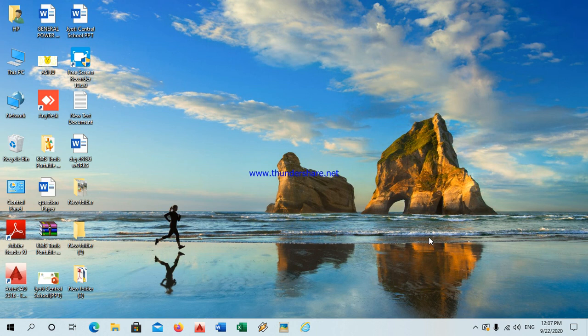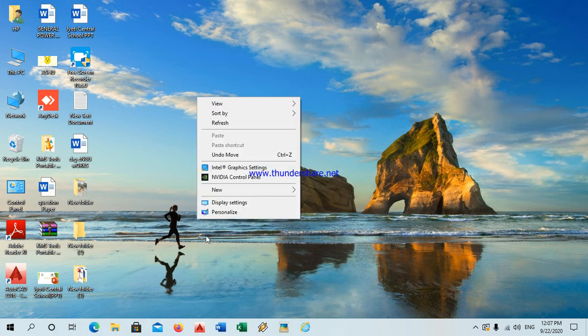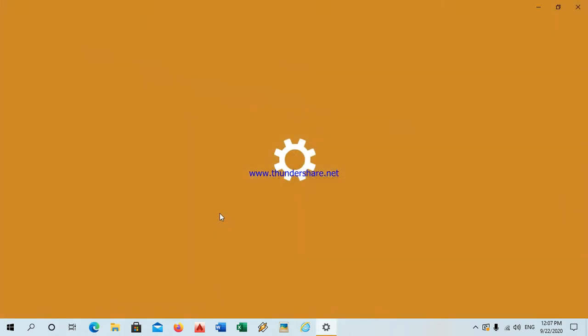Changing the screensaver now. How can we change the screensaver? The screensaver is an image which pops up on the computer screen whenever the computer remains idle. For a short time, by pressing any key you can get back to the normal screen again. Now I'll show you the steps. Right click on the blank area on the desktop and choose the personalize option.